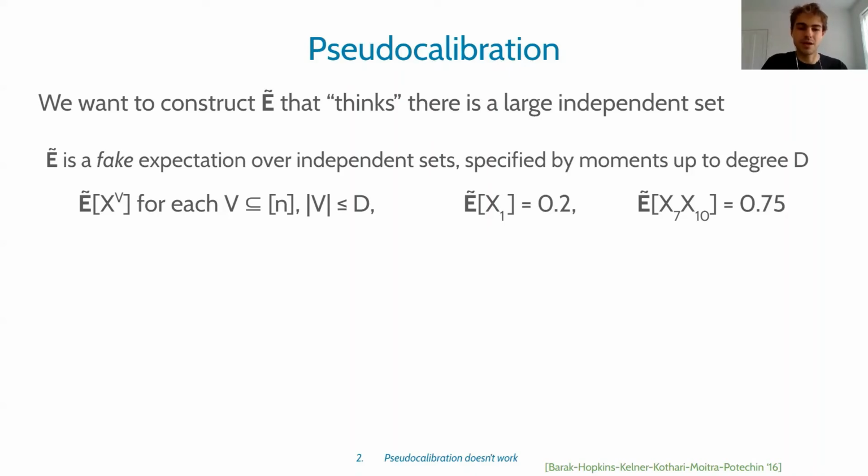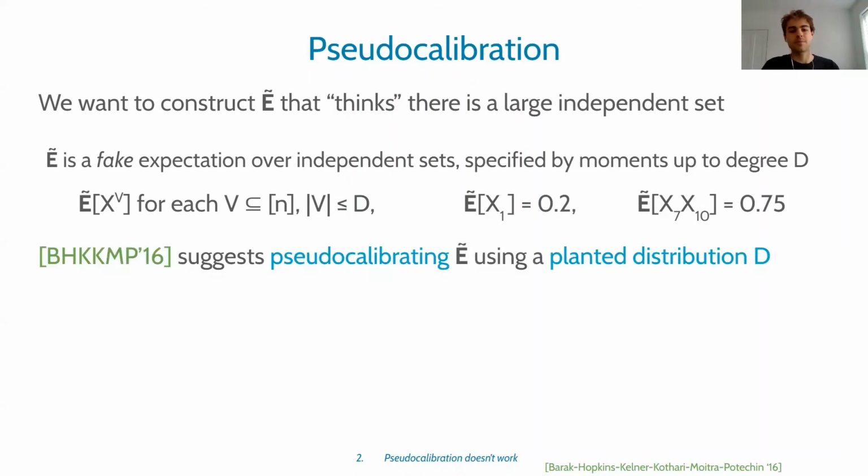There isn't a real distribution of independent sets that matches these values, but these real numbers are really just masquerading as a distribution. And they're only moments up to degree D, so you can't get all the moments up to, say, size n. So we need to define these real numbers, and the technique suggested in the context of planted clique is to pseudo-calibrate tilde E using a planted distribution.